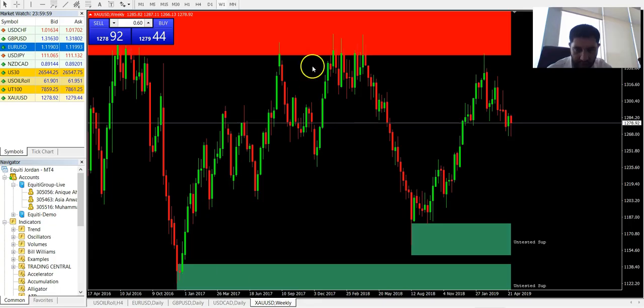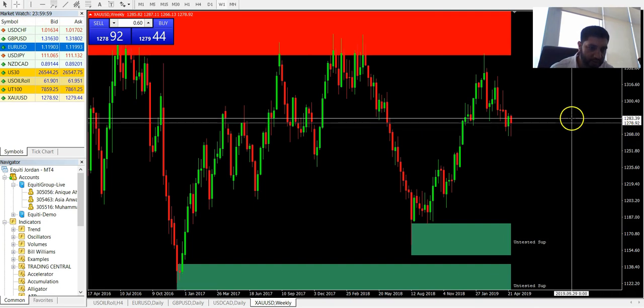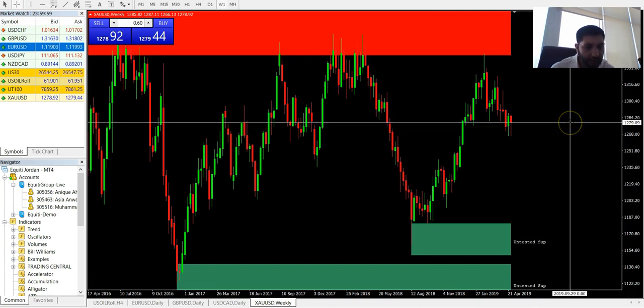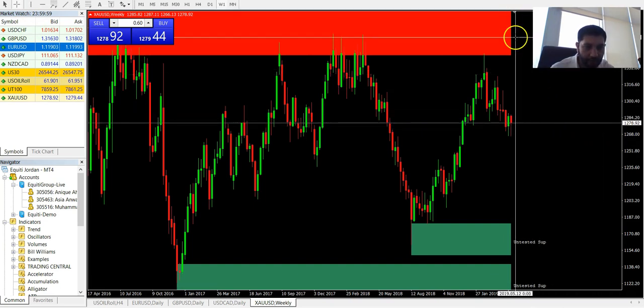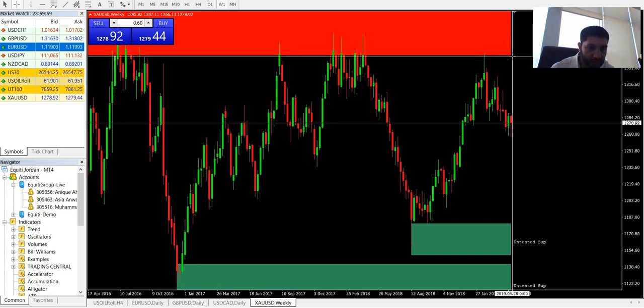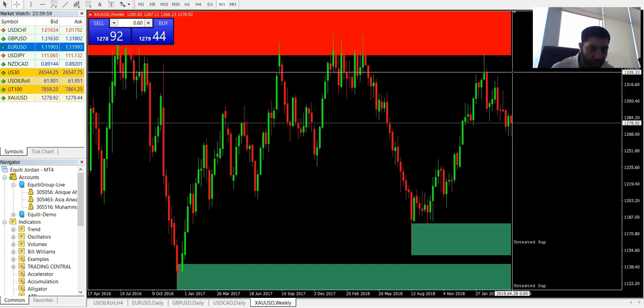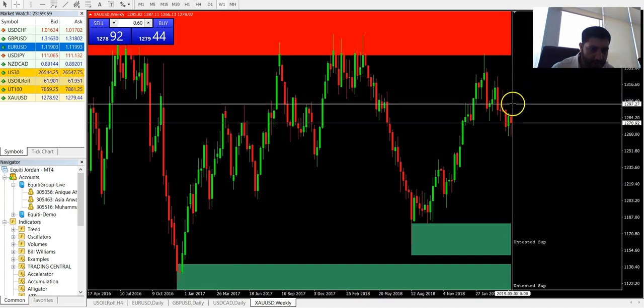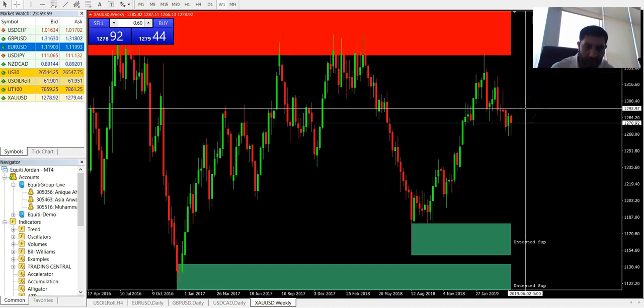That's all for me for the daily analysis, but let's take a very close look at gold on the MT4 support and resistance, which I have drawn. You can see that, as I told you, it's at 1278, and currently it's trading there. I would expect the rise up to the level of 1300, which is at this level basically.